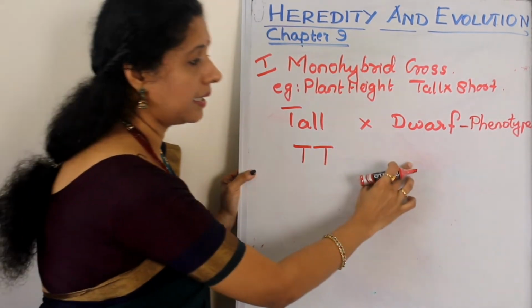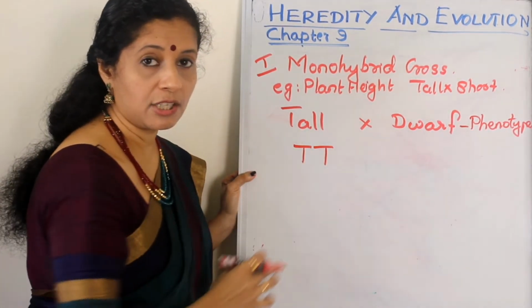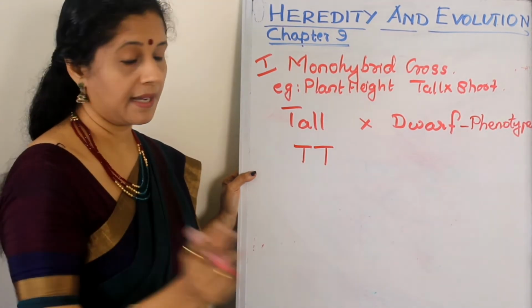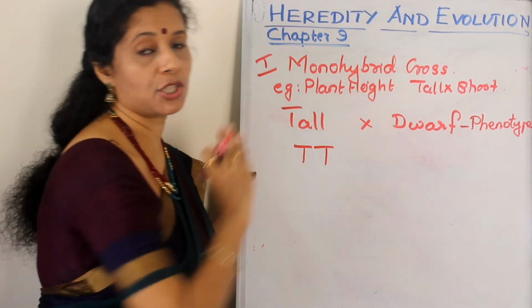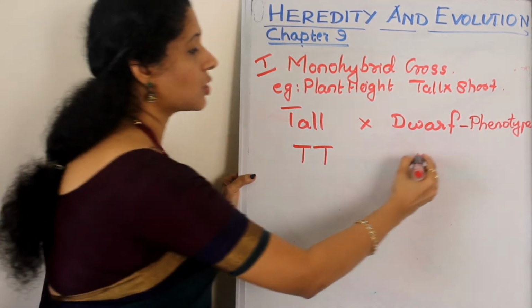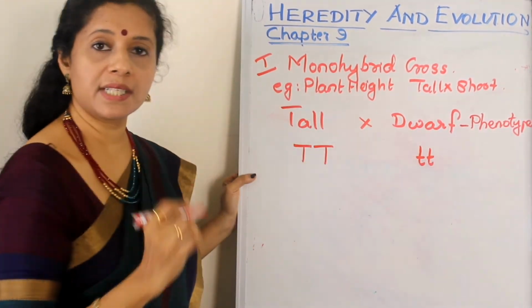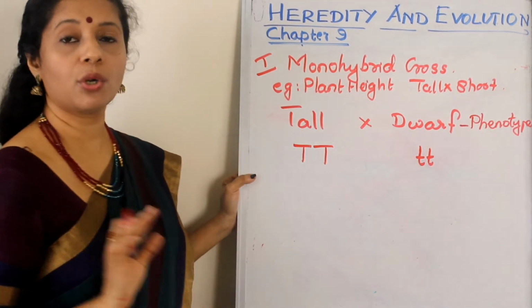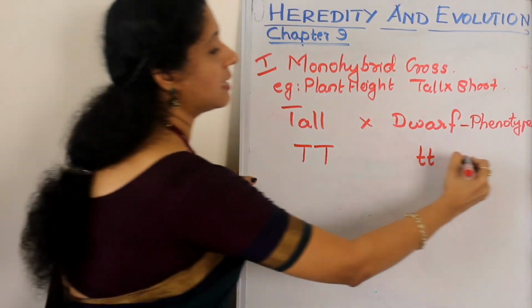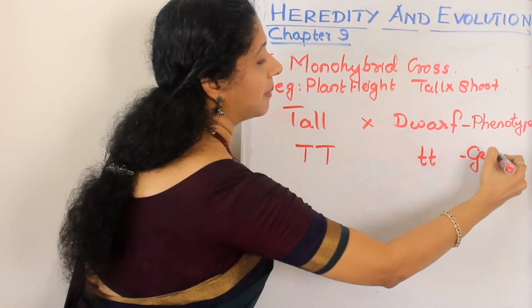Whereas here, which alphabet should I use? Can I use D? No, don't go for D. Whatever you took here, for its recessive a small letter should come. That is small t, small t. Always take it like this. Whatever you are taking here, its small letter should come here. So no confusion. So this is called a genotype.